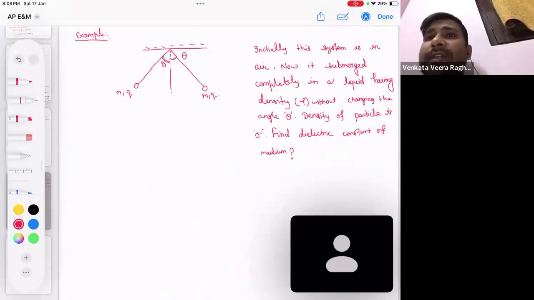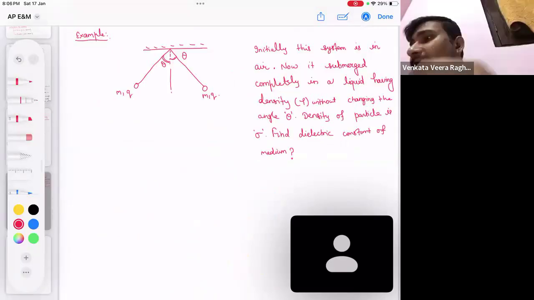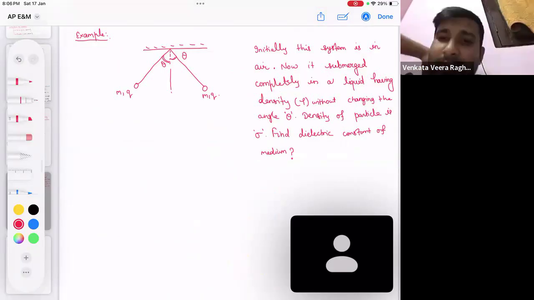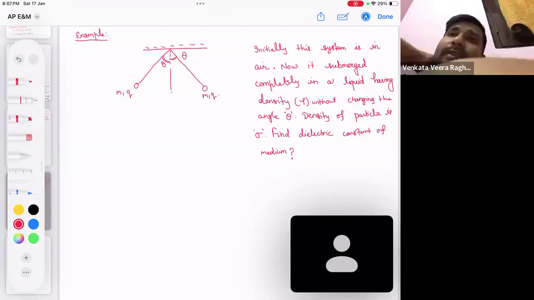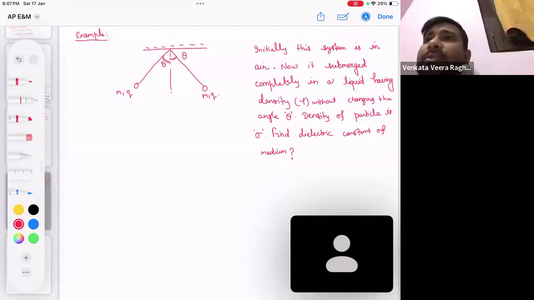First, write the equilibrium condition initially. Initially, what forces will be acting on these particles? You can draw the free body diagram of any one of them. Tension will be acting, mg will be acting, and electrostatic force. And after submerging, tension will be there, mg will be there, electrostatic force will be there, and one more force, the buoyancy force, will start acting.